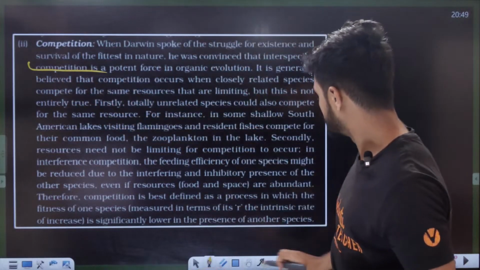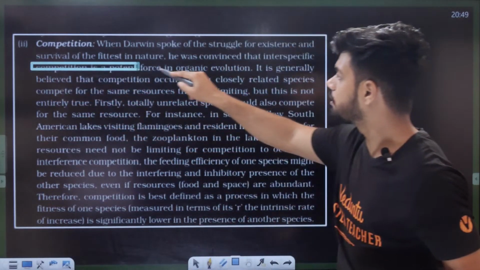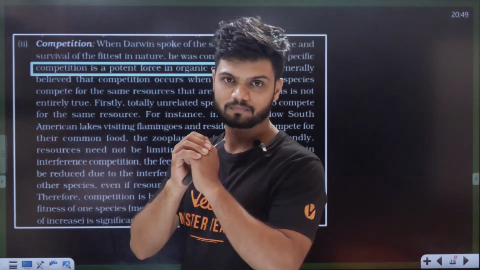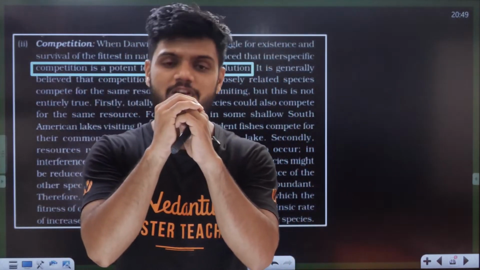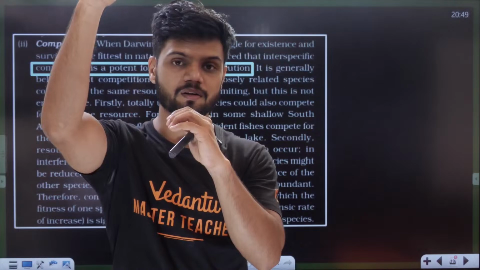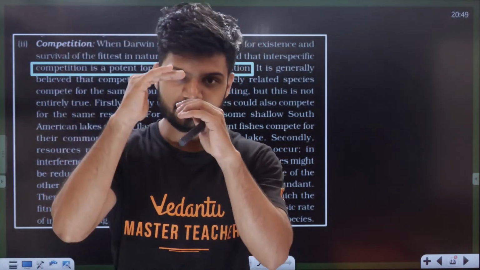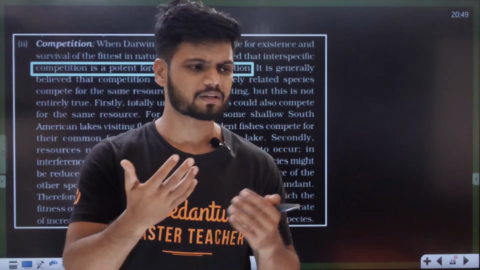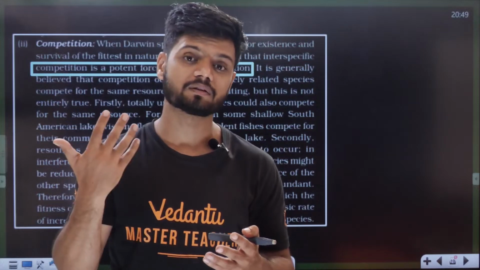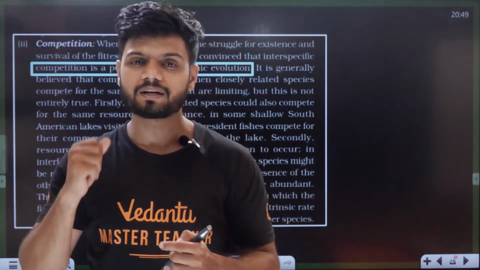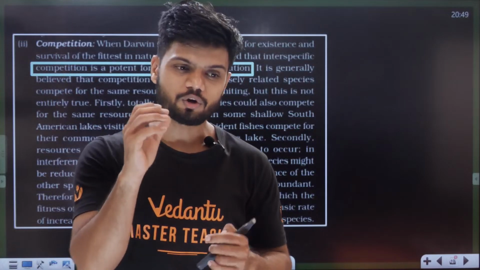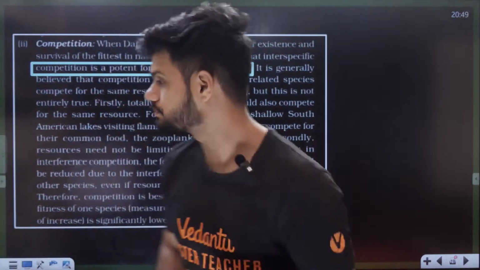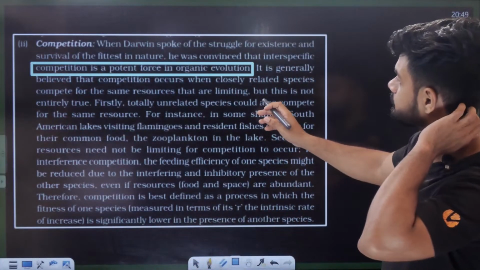What is the meaning of this? Very simple. Whenever evolution has to happen, 2 species have to compete. When 2 species are competing, there will always be one species which is superior. Superior species will evolve. Inferior species will perish. Survival of fittest. For example, there are 2 different tigers. One tiger is bigger. Bigger tiger will survive. But usually what happens is, it is always between 2 different species. One may be a tiger, the other must be a jaguar. So tiger will survive more. That is interspecific.